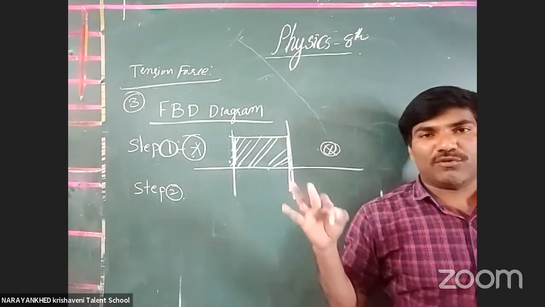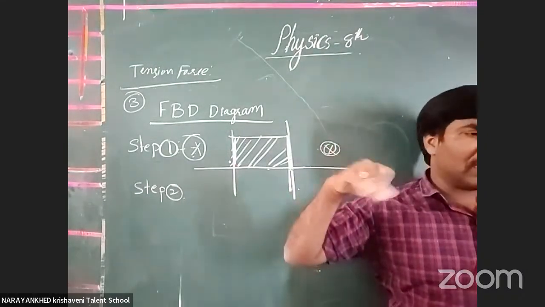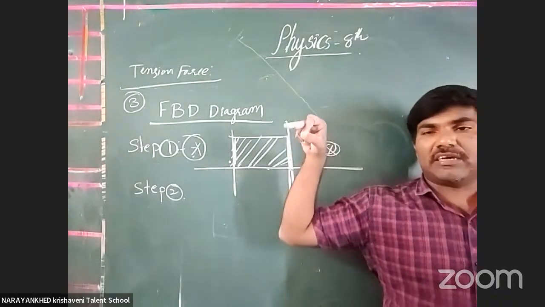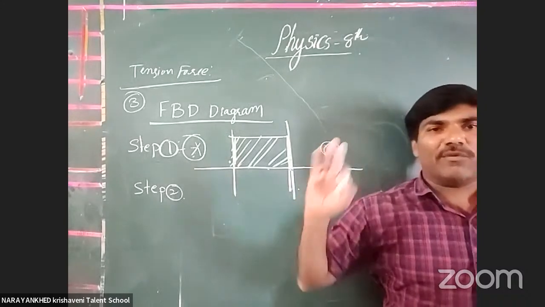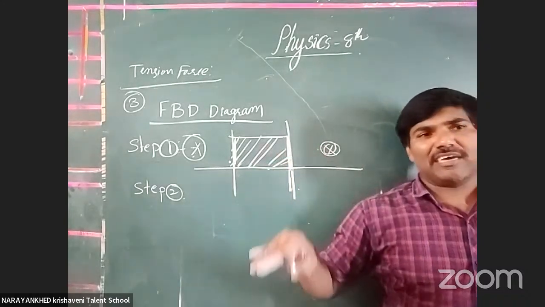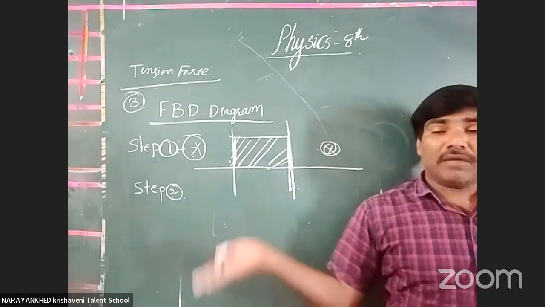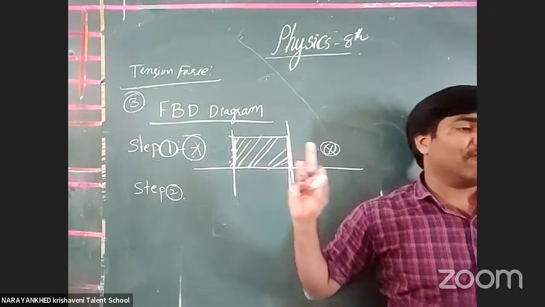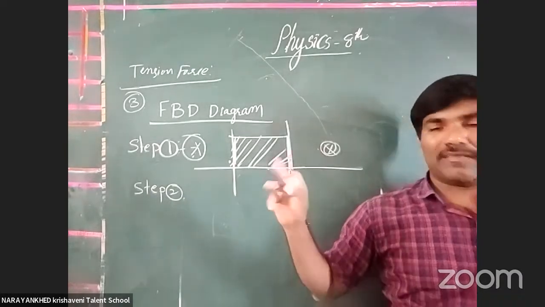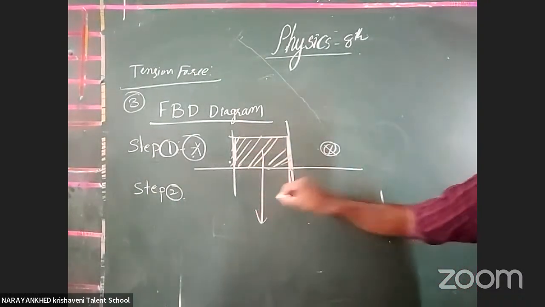That's why you should mention the non-contact forces contained on that boundary. Every body, whether it touches another surface or not, must contain the weight. That is what you have to mention here.